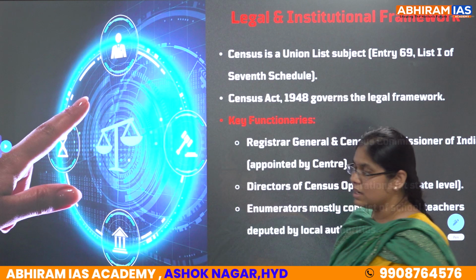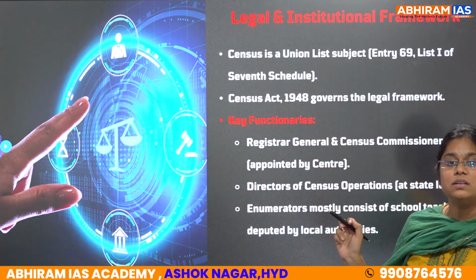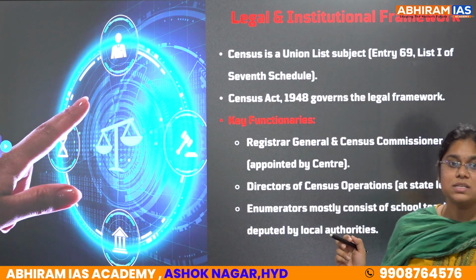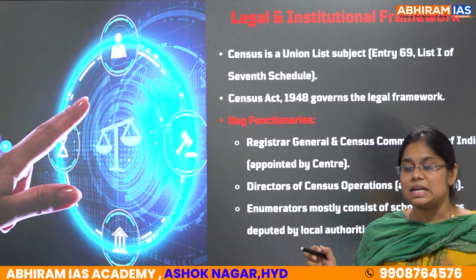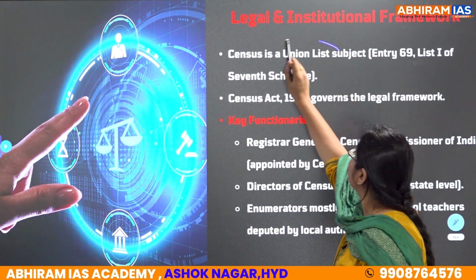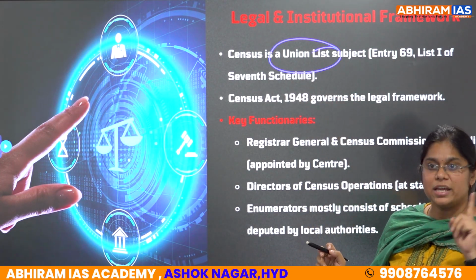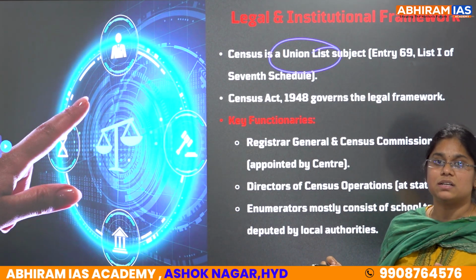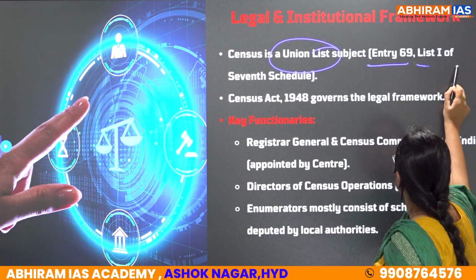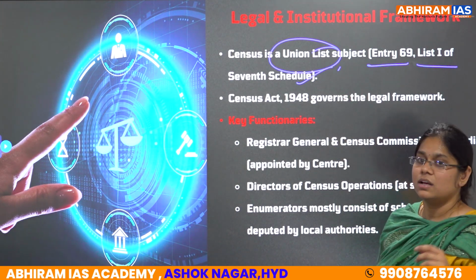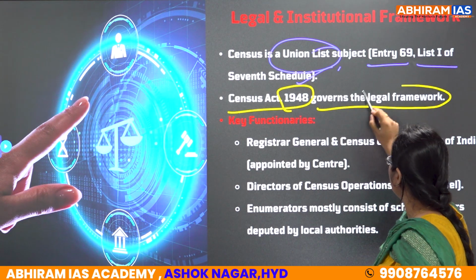Next, let's see the legal framework behind this. Census comes under the Union List. In the 7th Schedule there is the Union List, Concurrent List and State List. So census comes under the Union List, not the Concurrent List. Remember, it may come in prelims. Census comes under which list? Union List. Clear? Entry 69, List 1 of the 7th Schedule. And further, the Census Act of 1948 governs the legal framework.